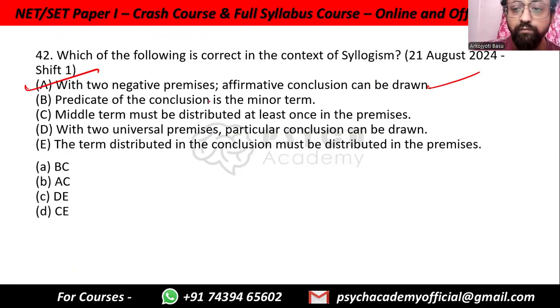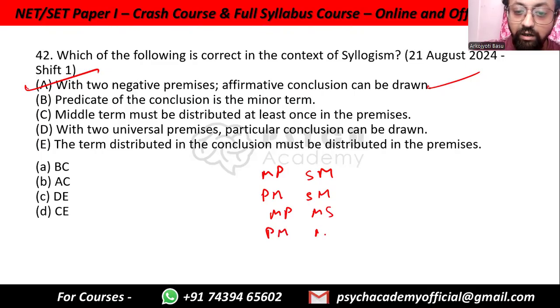Predicate of the conclusion is the minor term. Does not have to be, because we have seen that the predicate of the conclusion can be the major term. We have seen in the four kinds of figures that we have drawn, like MP, SM, and then PM, SM, then MP, MS, and then PM and MS. You can see all of them can interchange positions. So predicate of the conclusion is the minor term. This does not have to be true.